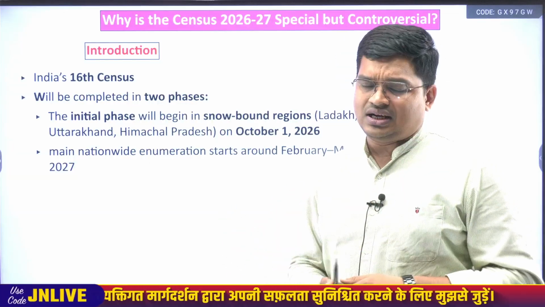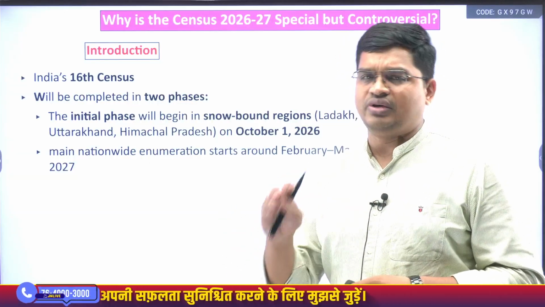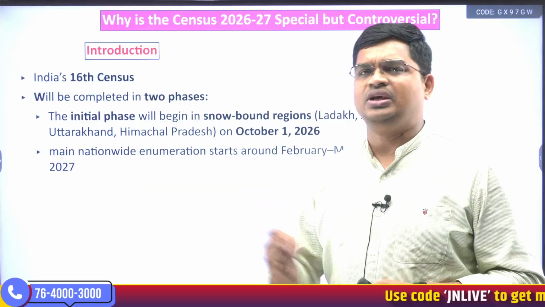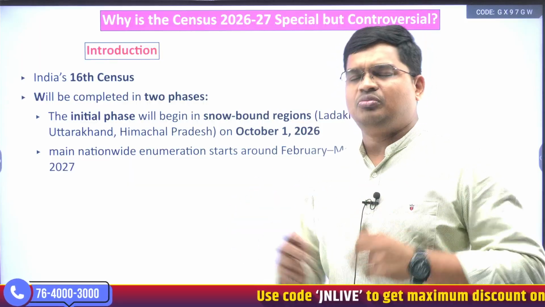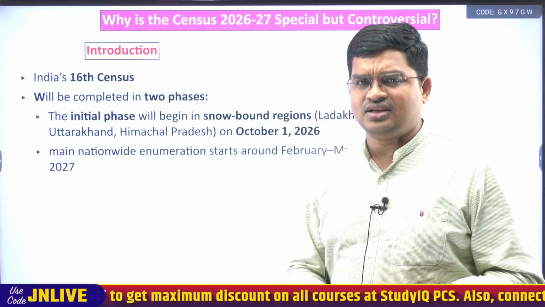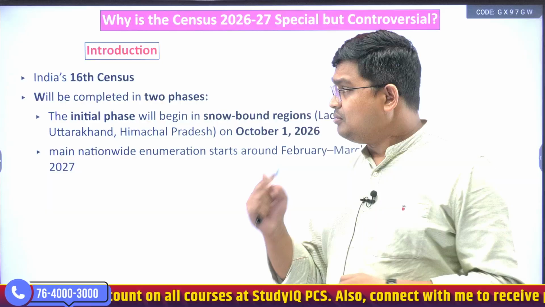So it has been targeted that by March 2027 all those census would be conducted and data would be in our hand.